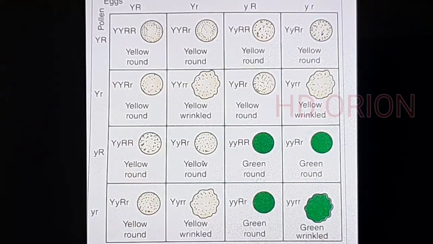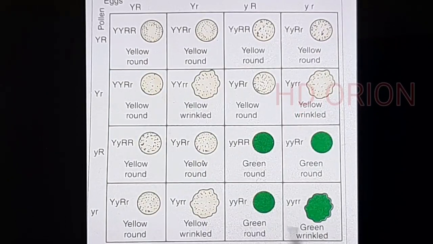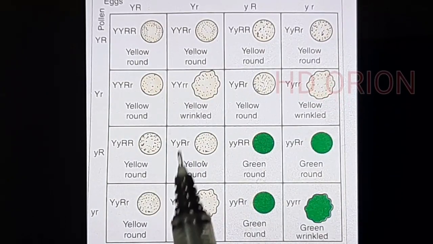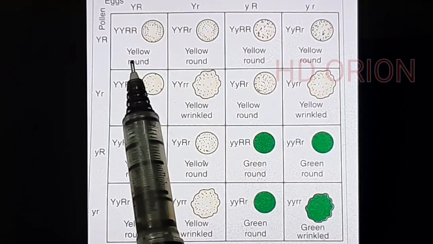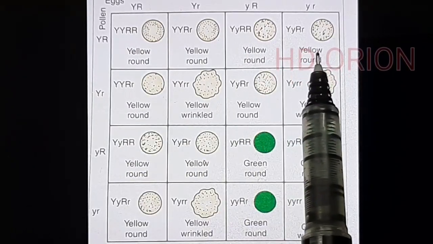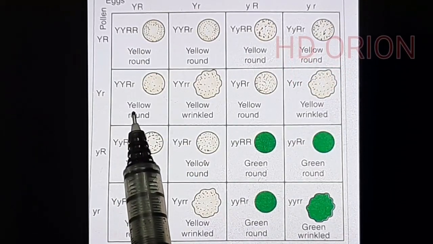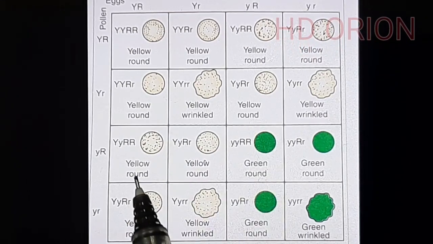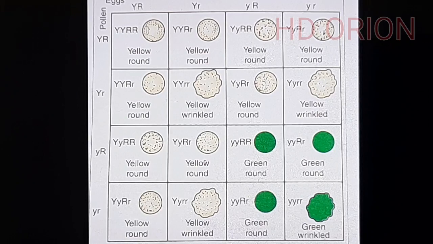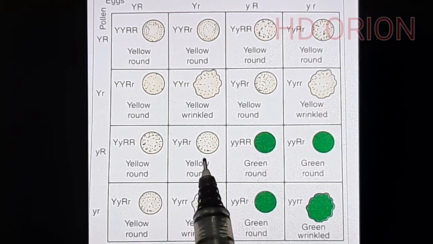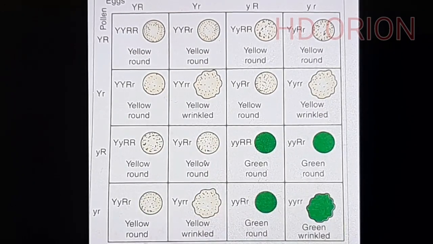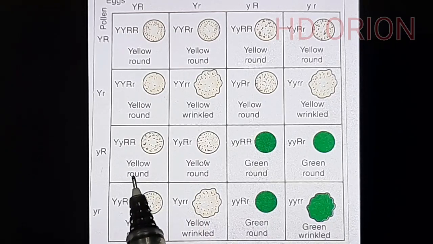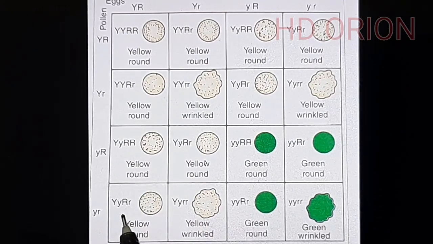Since there are 4 gametes in each direction, we get 16 boxes. So 16 of the progeny, in which you see that 1, 2, 3, 4, 5, this is yellow round, 6, yellow round, 7, 8 and 9. 9 are yellow round. So this was one of the parents that we took, yellow round.